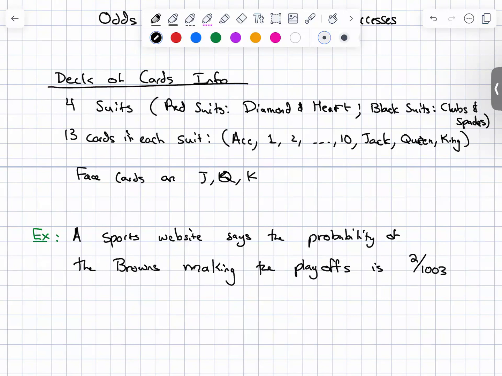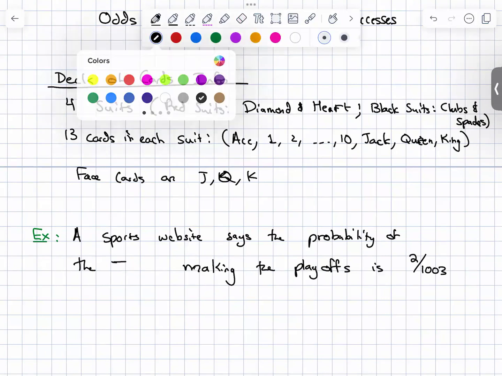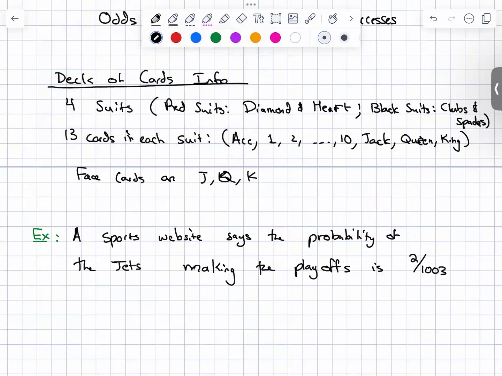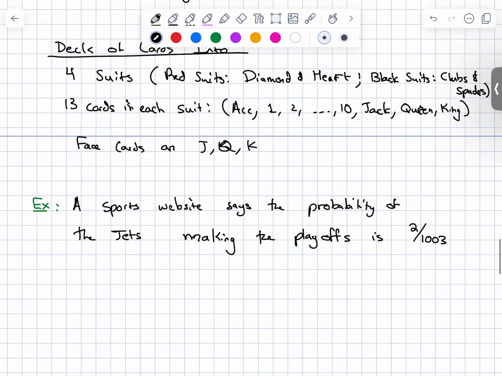I'm kidding. The Browns, like just the Browns from what I remember, I know they've gotten better. Let's be realistic. Let's change that from the Browns to a more reasonable team, aka the Jets. Burn on the Jets. Oh man. It might have been higher if Aaron Rodgers hadn't gotten his, what was it, his Achilles? Yeah, he tore it after 3 snaps. Yeah, 3 snaps into the first game. Oh man. So the Jets making the playoffs of this.